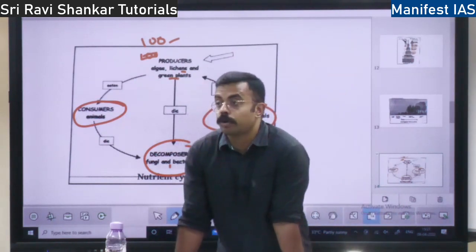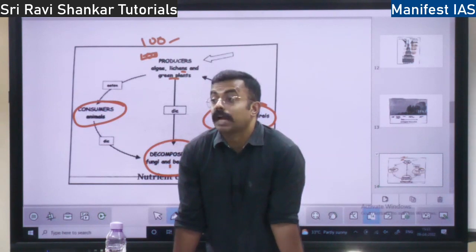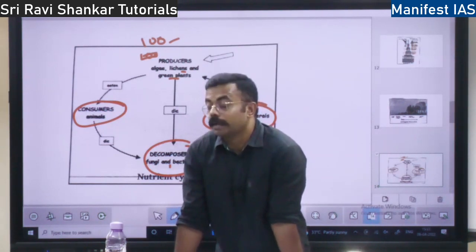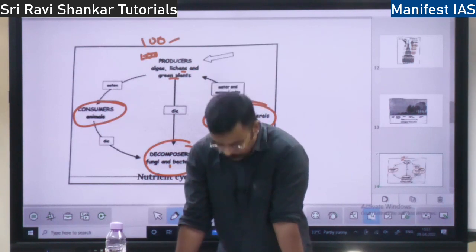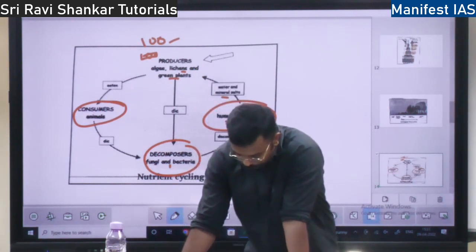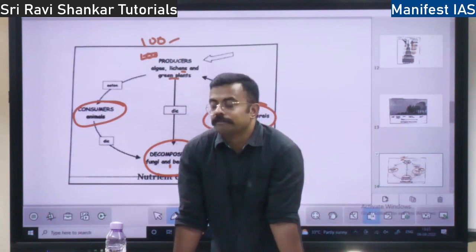Why is nitrogen important? Your protein, amino acids. The body needs protein. Where does it come from? Protein, amino acid, the basic building block is nitrogen. You eat chicken, what do you get? Protein. So the basic block is nitrogen. Nitrogen is the building block, right? But unfortunately, nitrogen cannot be used directly.